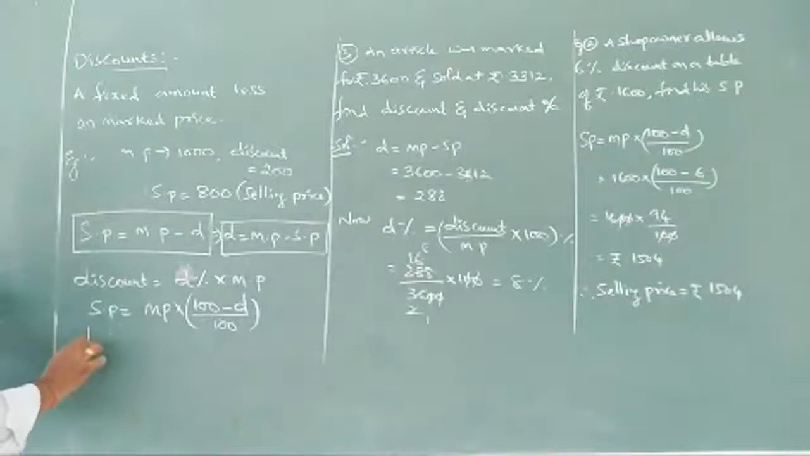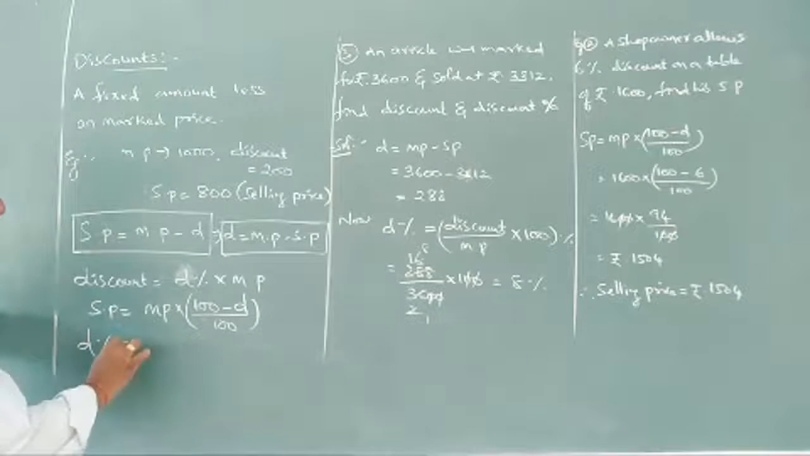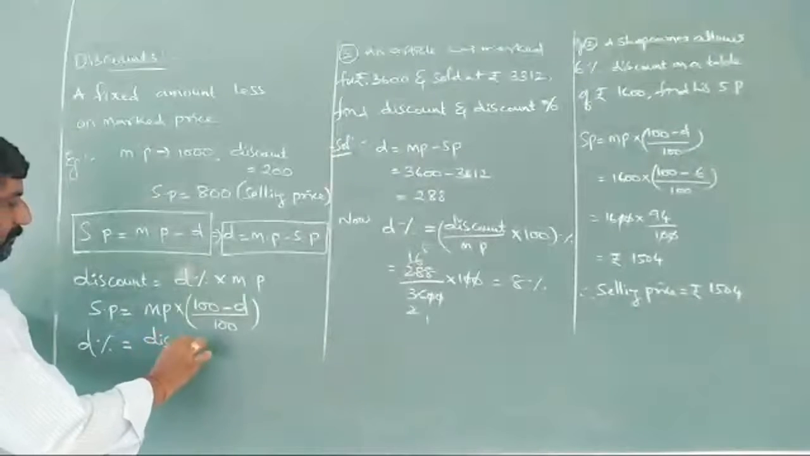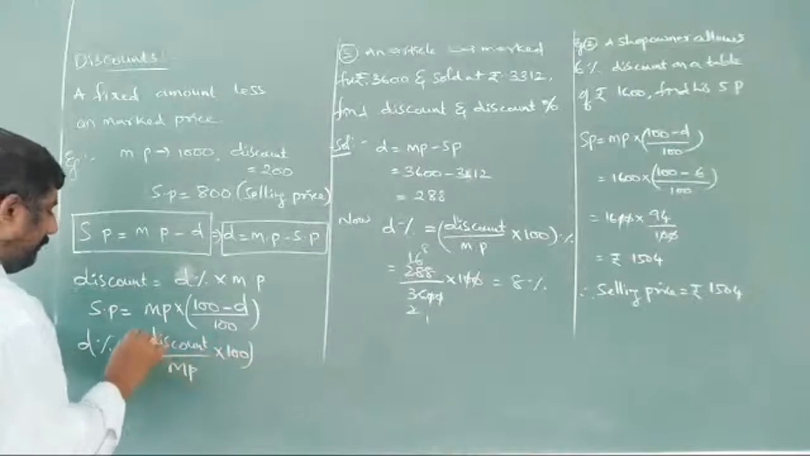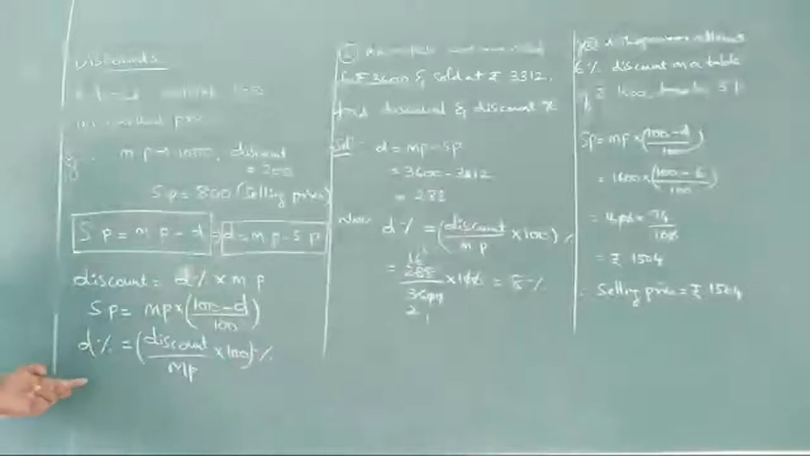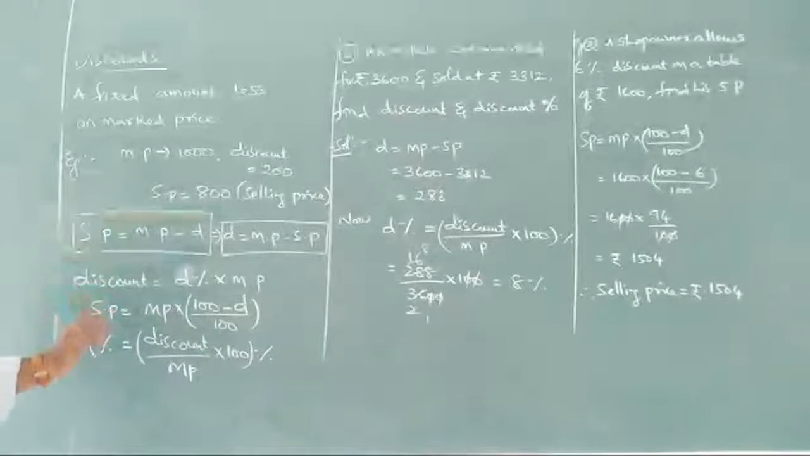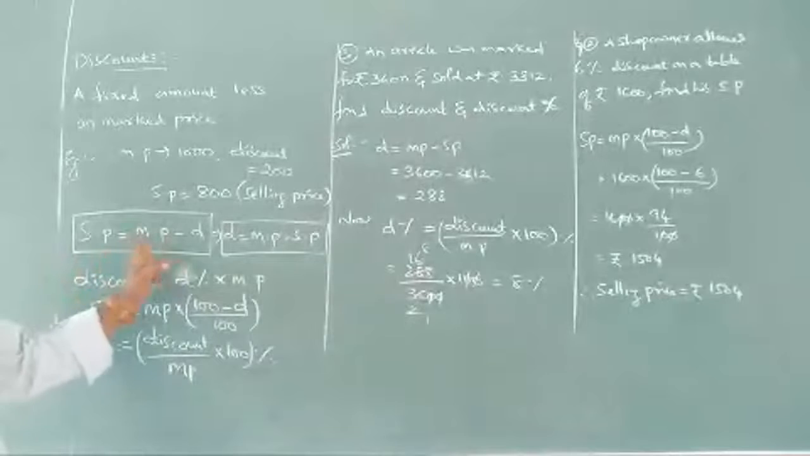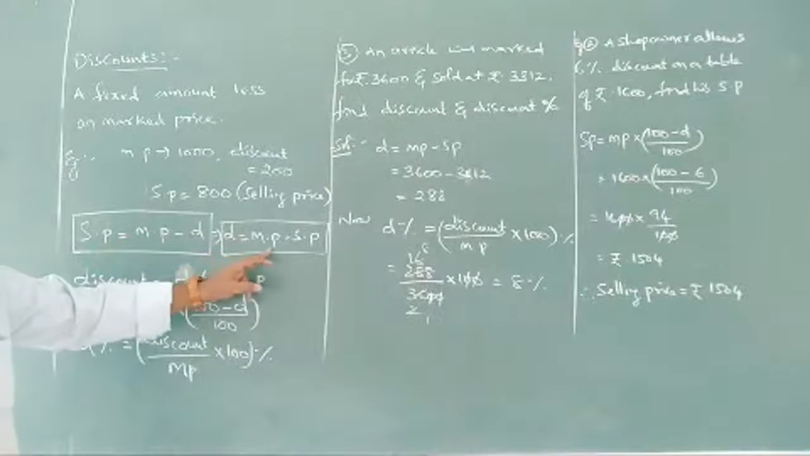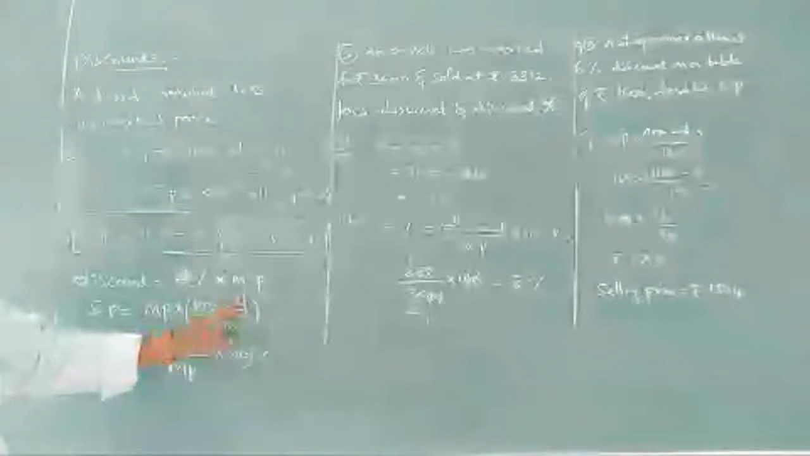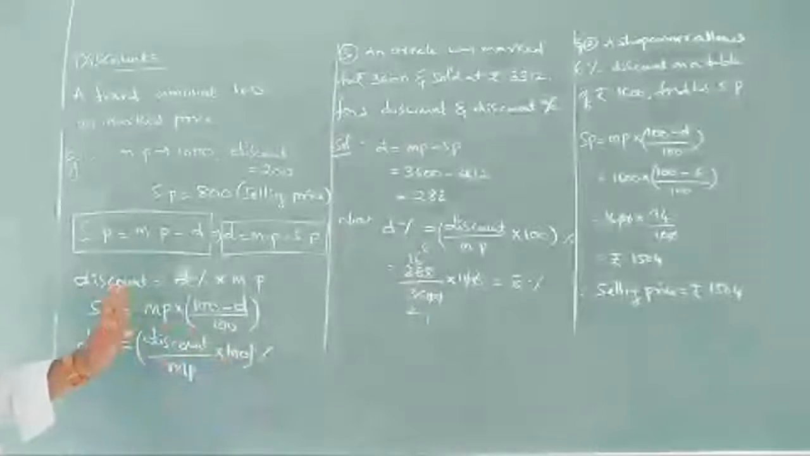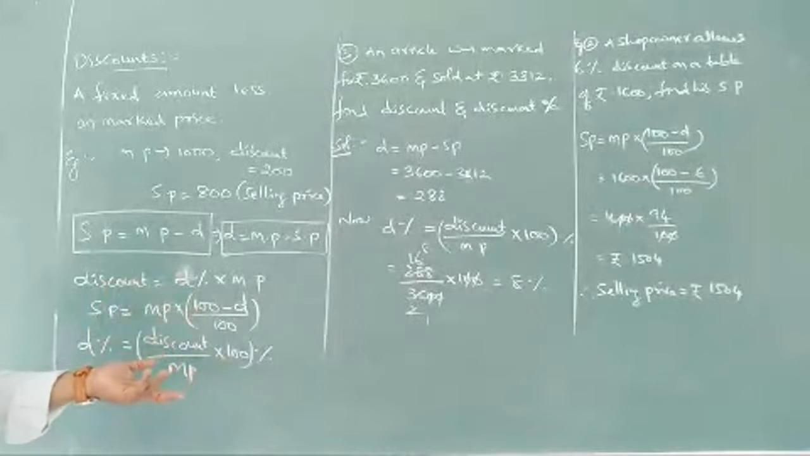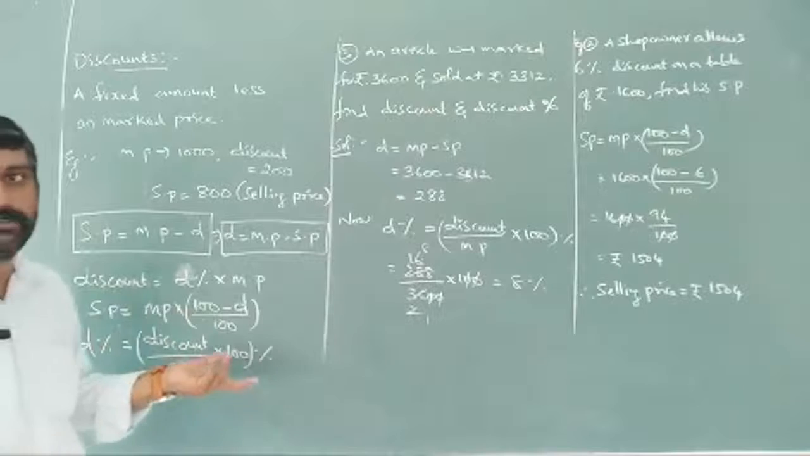So next, the formula we are reading is that discount percentage can be written as discount by MP into 100. So these are the formulas we need in discounts here. First, selling price is equal to market price minus discount, or discount is equal to market price minus selling price. Discount percentage is discount by MP into 100%. Okay, let us take some more problems so that we may understand this discount topic very easily.